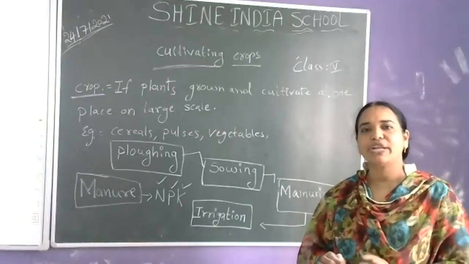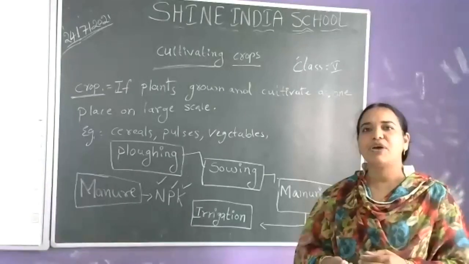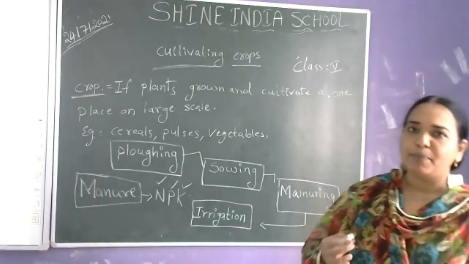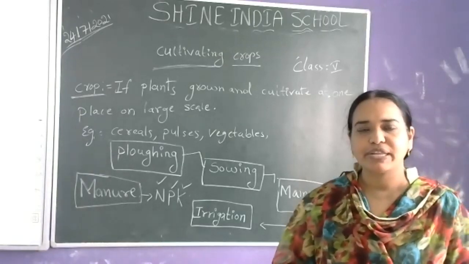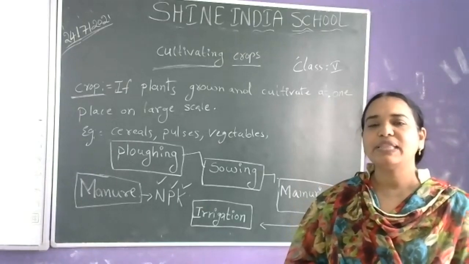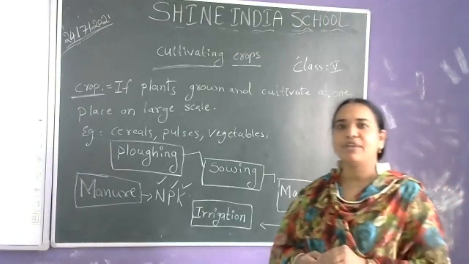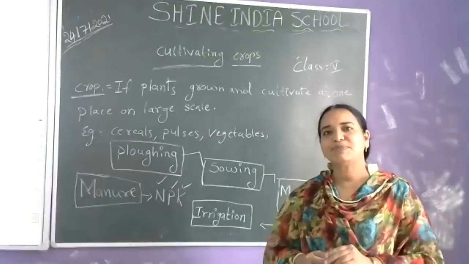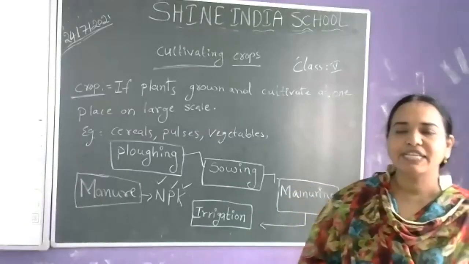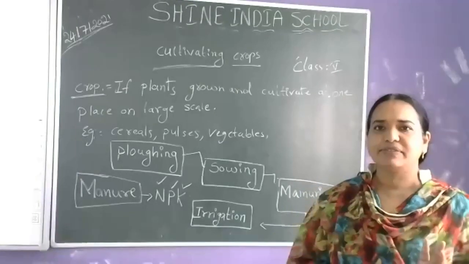Irrigation is simply watering the plants, watering the crops. When we have to add the water, and in which season we have to water the crops, depends on the variety of crops, the soil nature and the season.